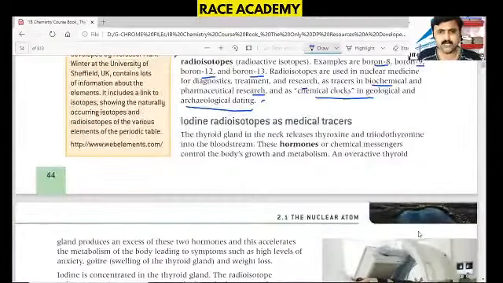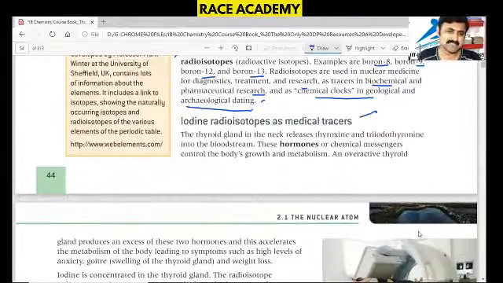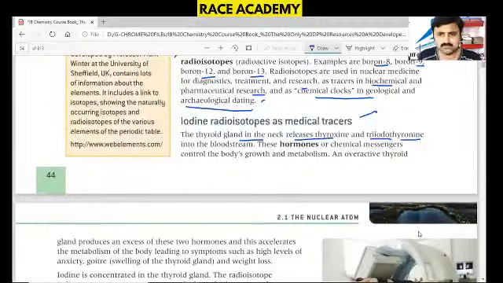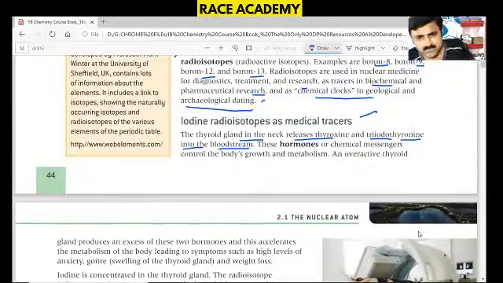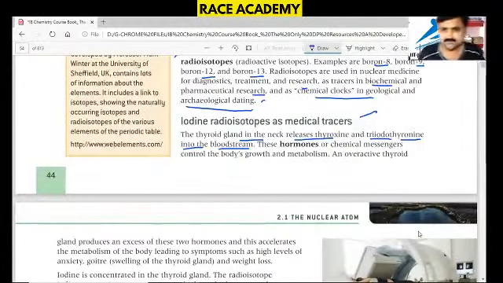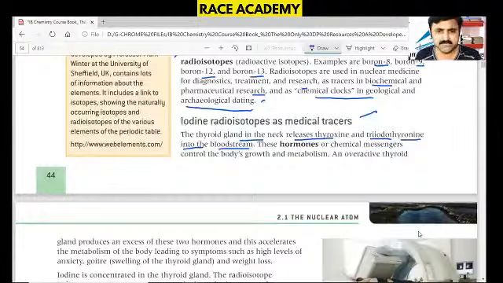Iodine radioisotopes are medical tracers. The thyroid gland in the neck releases thyroxine and triiodothyronine into the bloodstream. These hormones and chemical messages control body growth and metabolism.